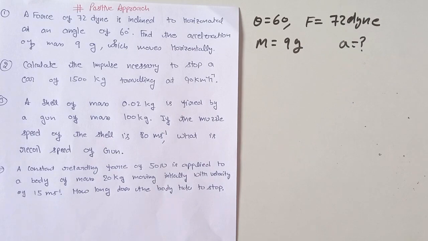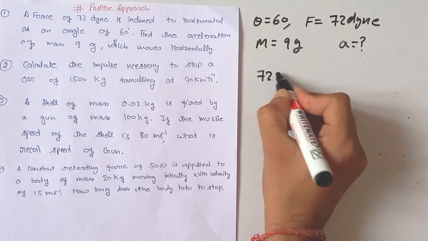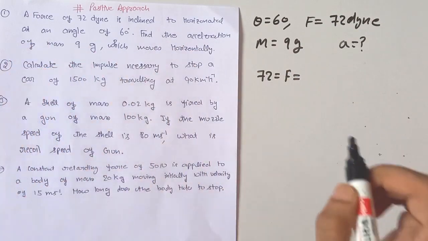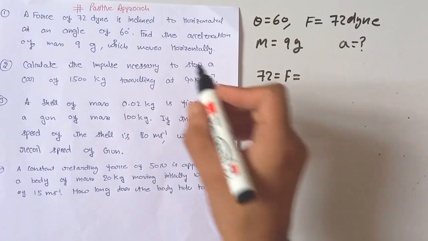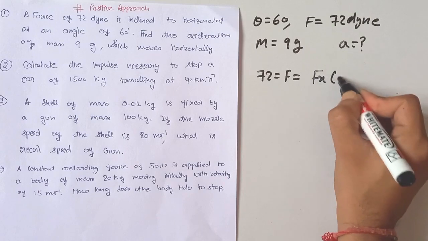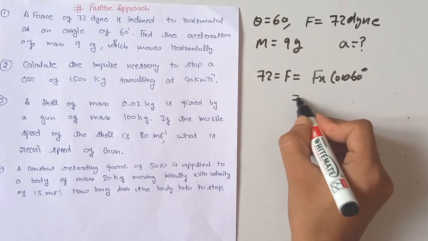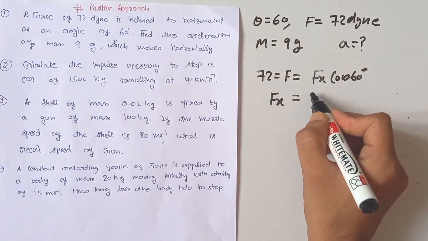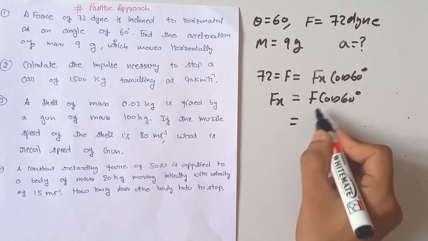Now, given that a force of 72 dyne is inclined to the horizontal, the component of force toward the horizontal making an angle is Fx equal to F cos 60 degrees.